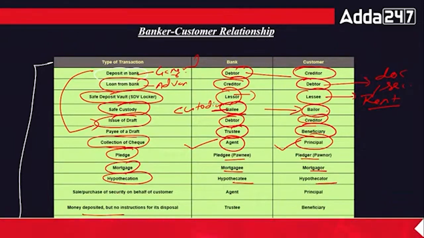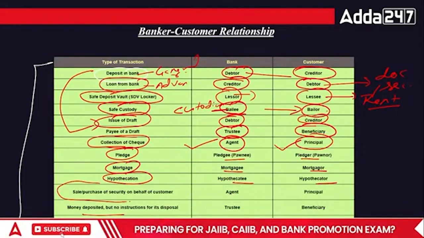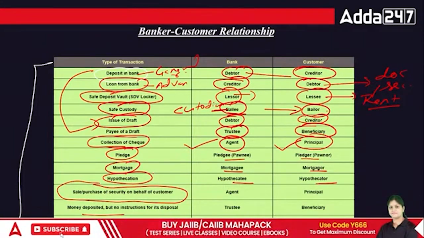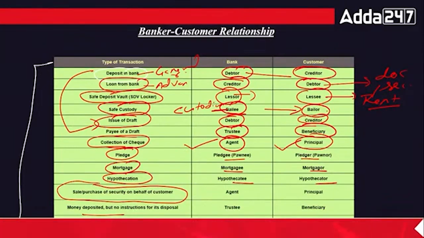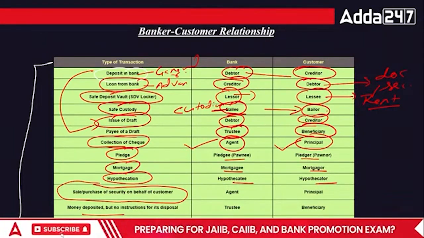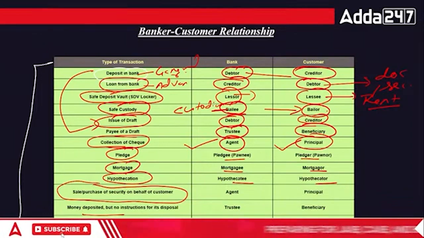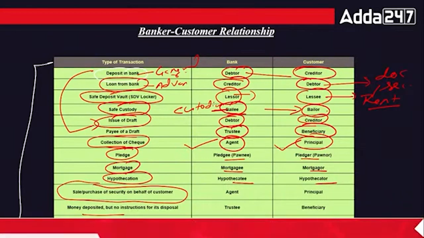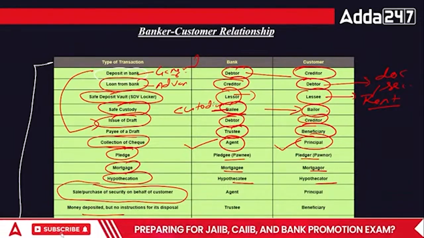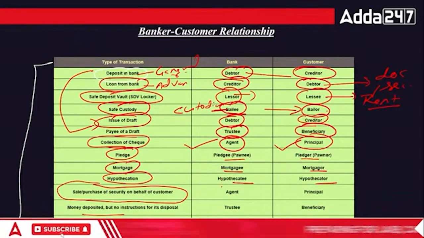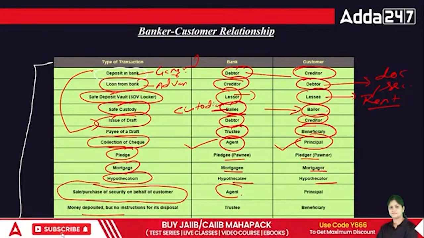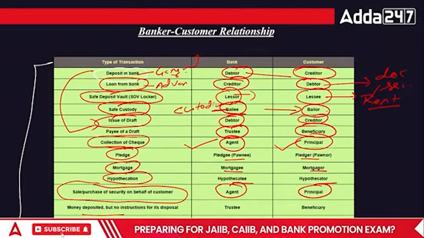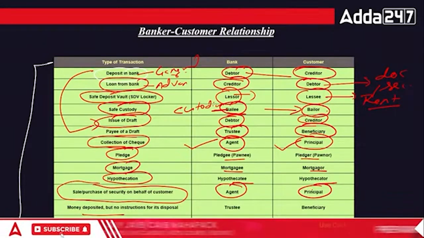And in case of sale and purchase of securities on behalf of a customer, if a bank is selling or purchasing securities on behalf of the customer, they are acting again as agent and principal, because they are working on behalf of me.